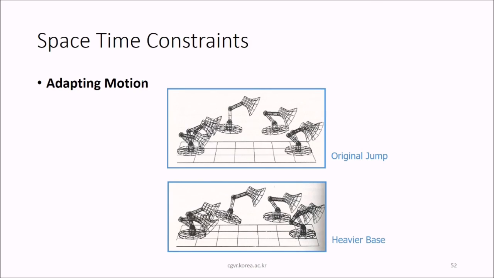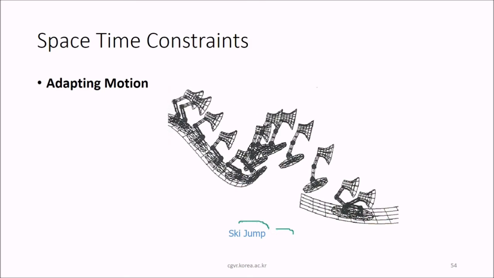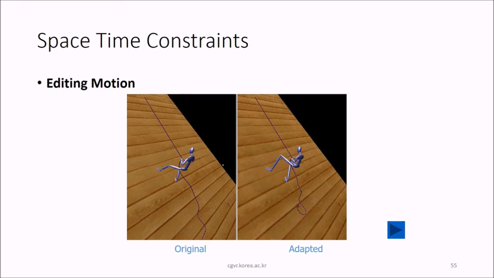So this is adapting motion with respect to the space-time constraint. This is the original jump. This is the heavier base. And you can also see how to adapt the motion if there is a hurdle. This is the ski jump, adapting the motion of a ski jump. Then comes editing the motion also. You can edit the motion. This is the original, this is the adapted. I could show you the animation, but let us see the theory first.